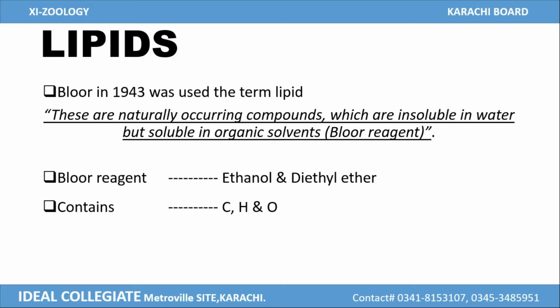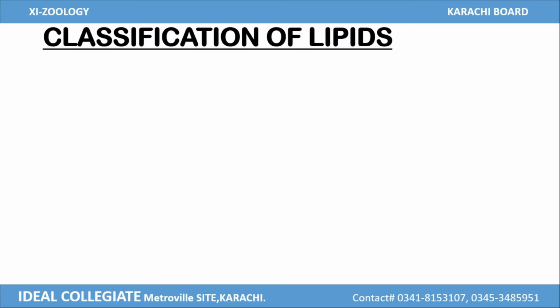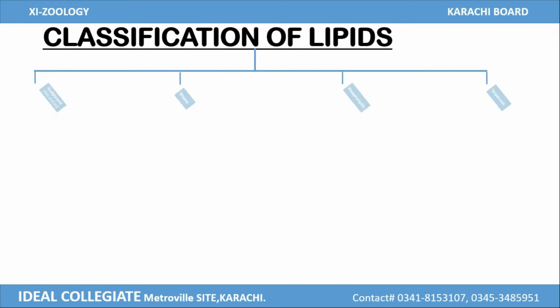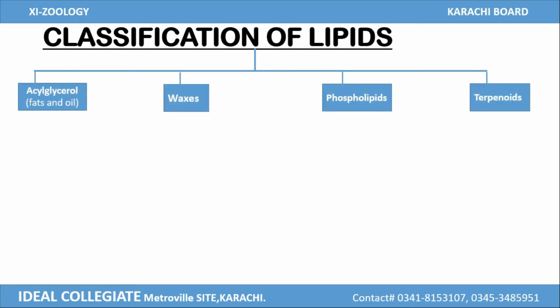Lipids consist of carbon, hydrogen and oxygen. The ratio of oxygen in lipids is less than in carbohydrates. Classification of lipids: lipids are further classified into four major groups. Number 1 is acyl glycerol, which is also known as fats and oil. Number 2 is waxes, number 3 is phospholipids, and number 4 is terpenoids.